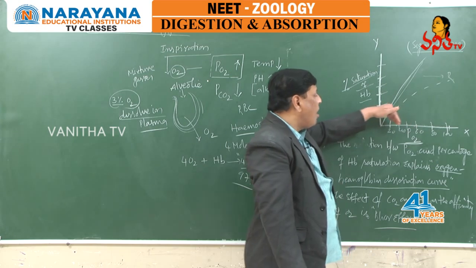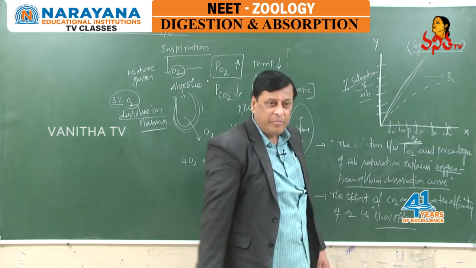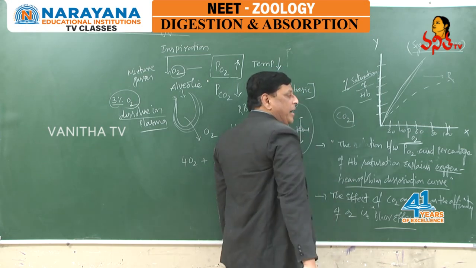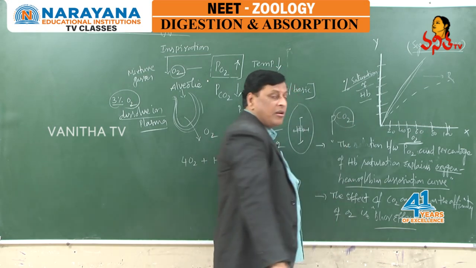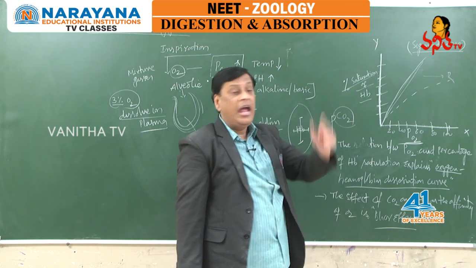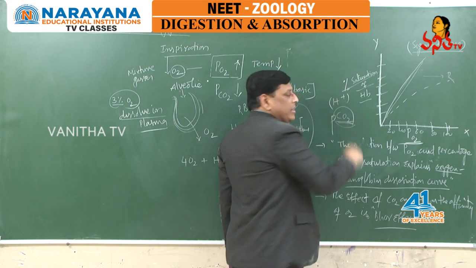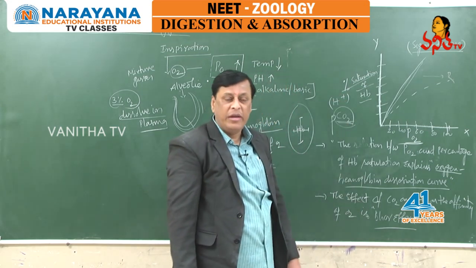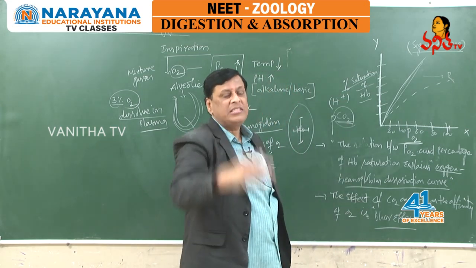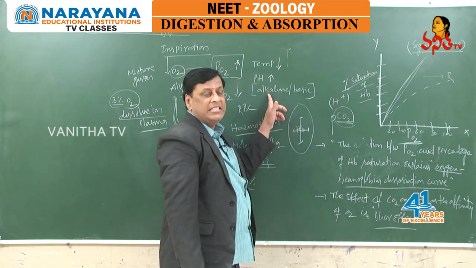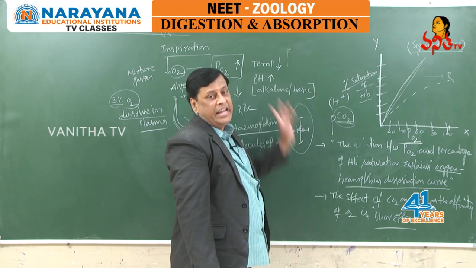Partial pressure of oxygen decreasing means the partial pressure of carbon dioxide is increasing. Apart from that, when there is carbon dioxide, you can see H plus ions also increase. When H plus ions increase, the alkalinity decreases and it becomes acidic in nature.